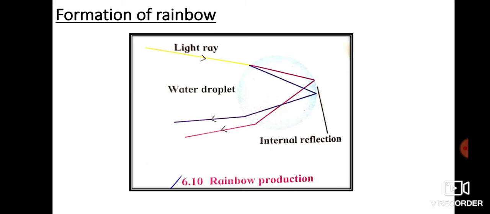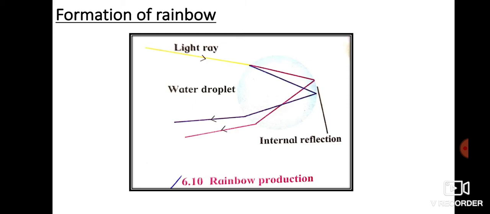Now we normally see a rainbow after a rainfall. For the formation of a rainbow, small droplets of water act as a prism. We saw the dispersion of light: a glass prism is there, white light passes through it, and a spectrum of 7 colors is formed. So in the formation of a rainbow, the small droplet of water acts as a prism.